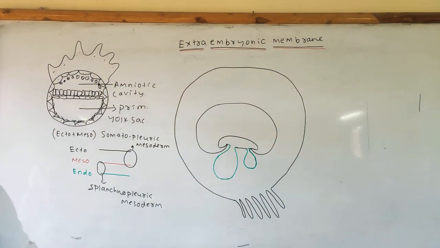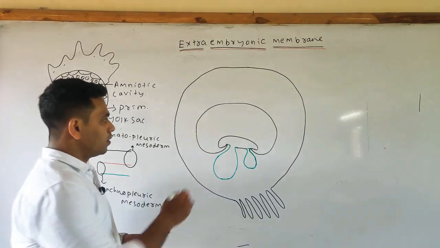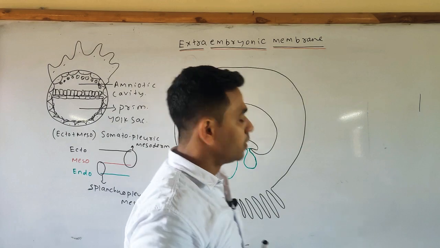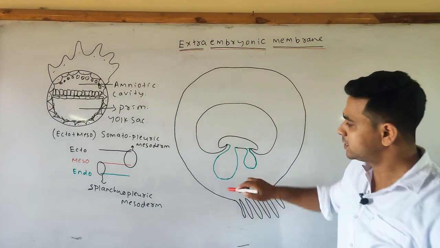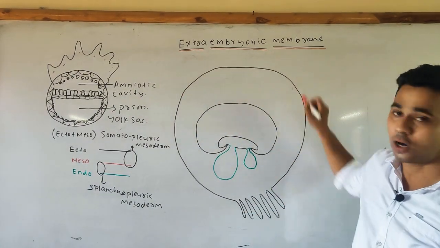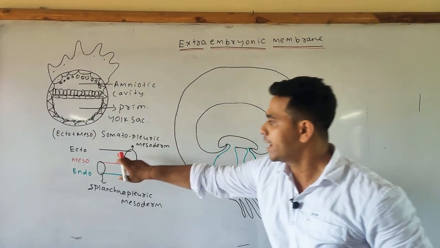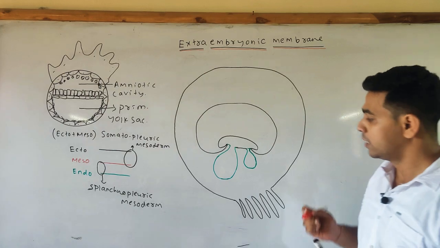So now we will draw the lining. First we will discuss the chorion, then the amnion. The chorion is externally lined with the ectoderm, as I wrote, the ectoderm represented by the black color.